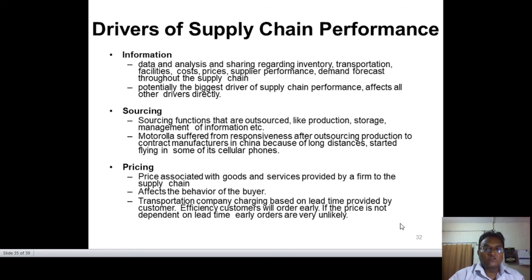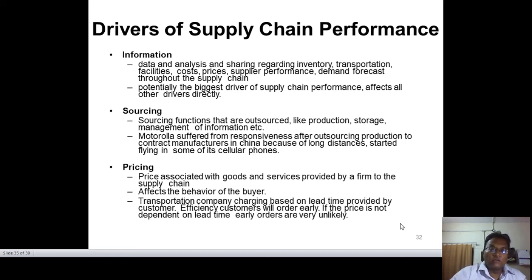Then the sourcing functions that are outsourced, like production, storage, management of information, etc. If this is sourcing from the outside, if anything comes out from the product and then we use that particular product in our system or in our product manuals, so definitely we have to look at it.